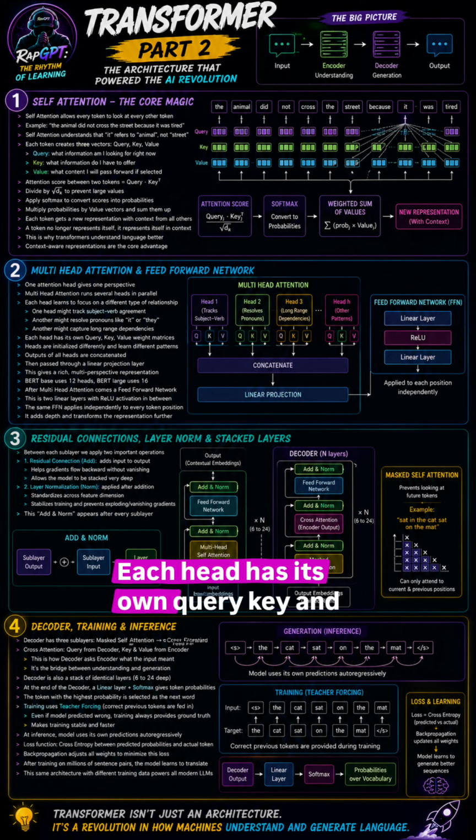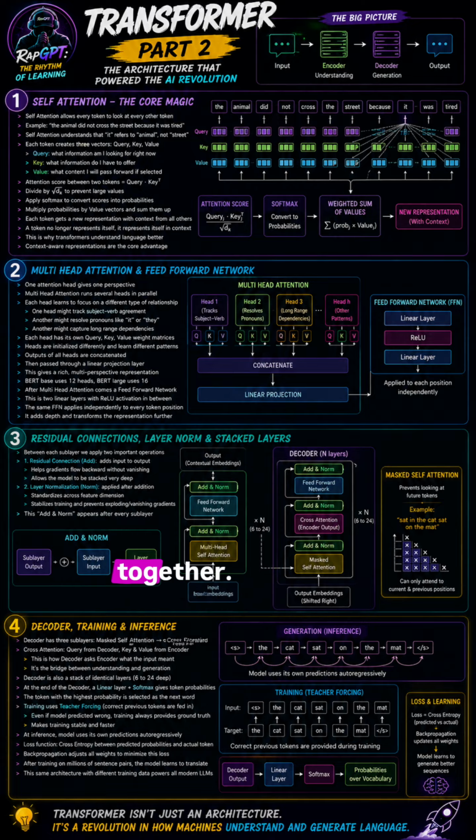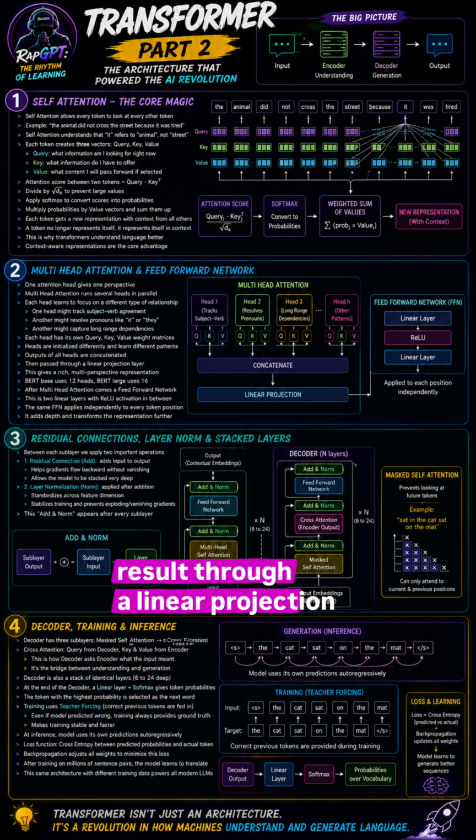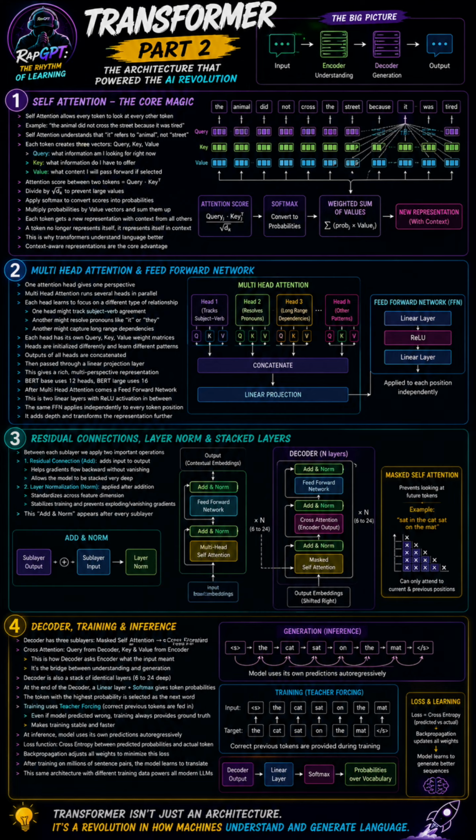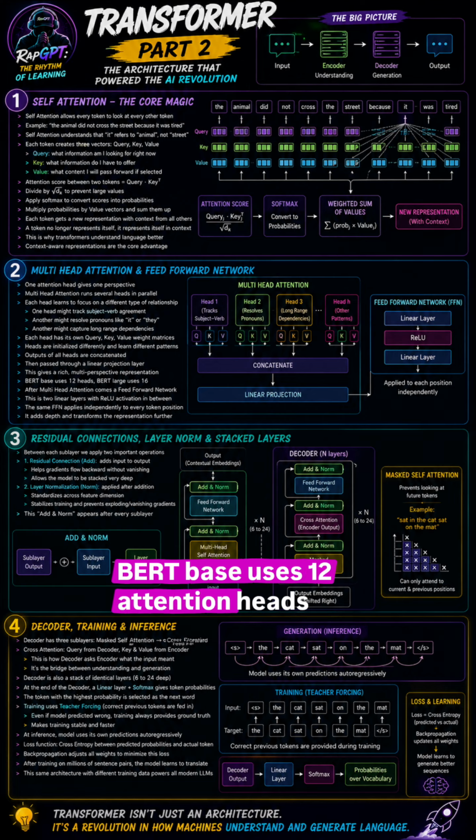Each head has its own query, key, and value weight matrices. They are all initialized differently and learn different patterns. After all heads compute their outputs, we concatenate them together. Then we pass the concatenated result through a linear projection layer. This gives us a rich multi-perspective representation of each token. BERT base uses 12 attention heads and BERT large uses 16.